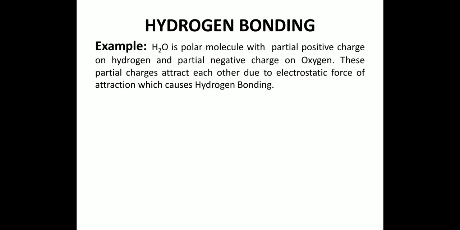For example, water is a polar molecule with a partial positive charge on hydrogen and partial negative charge on oxygen. These partial charges attract each other due to electrostatic force of attraction, which causes hydrogen bonding. Let's see. This is a water molecule. Oxygen, due to more electronegativity, carries partial negative charge, and hydrogen carries partial positive charge.